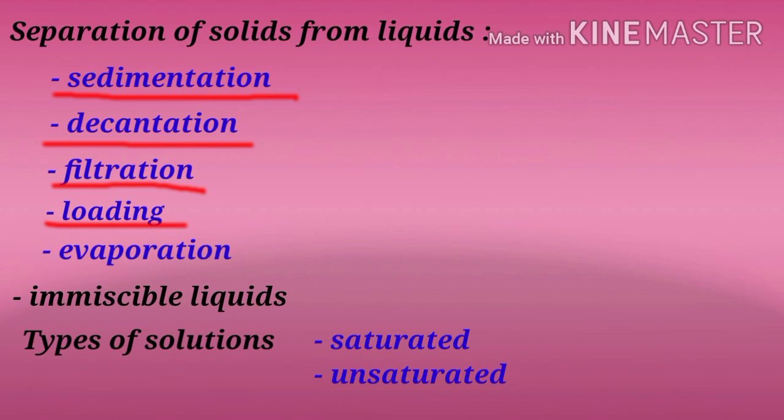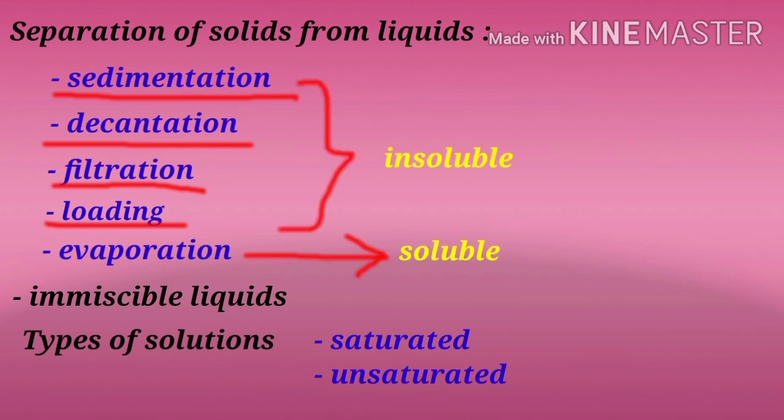Okay, students, next we have learnt the separation of soluble substances from a liquid. In this, we have learnt the evaporation process. Evaporation is the process of changing a liquid into a gas. Heat and wind help in the evaporation of water. For this evaporation process, we have seen examples such as the sun drying of food items and the removing of water content from table salt.